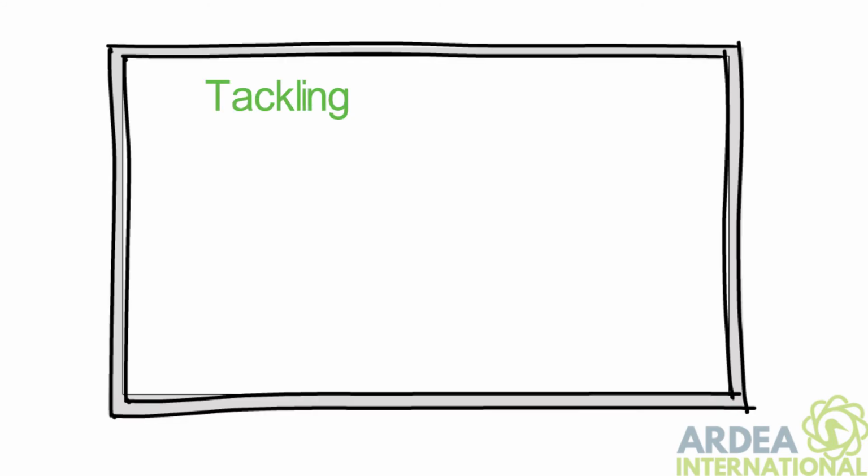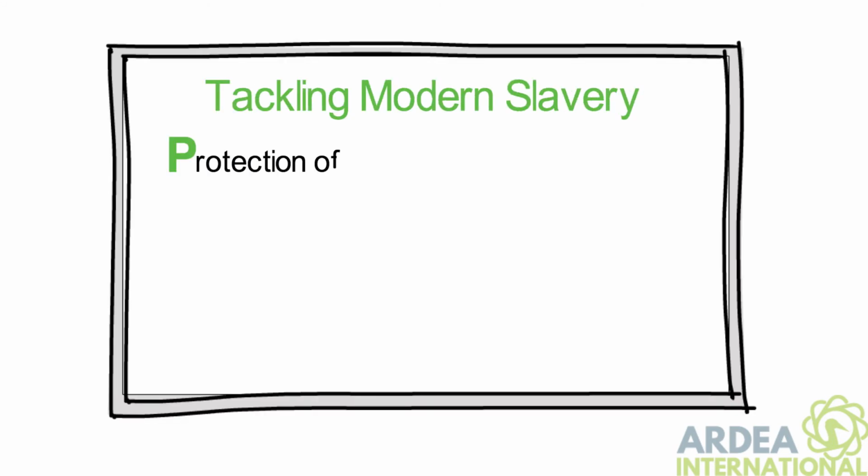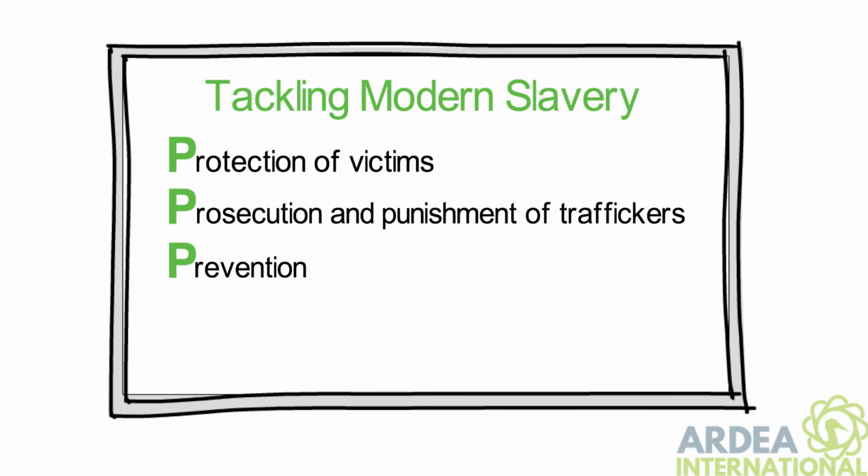We can tackle the modern slavery problem using the 4 Ps: protection of victims, prosecution and punishment of traffickers, prevention strategies and measures, partnership and cooperation.